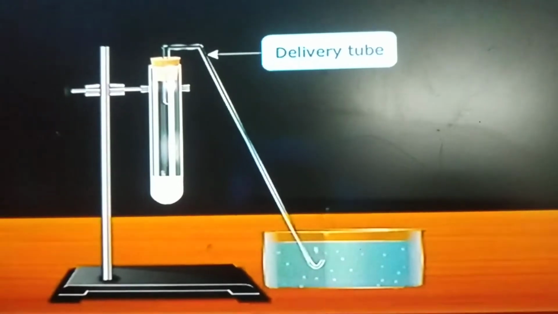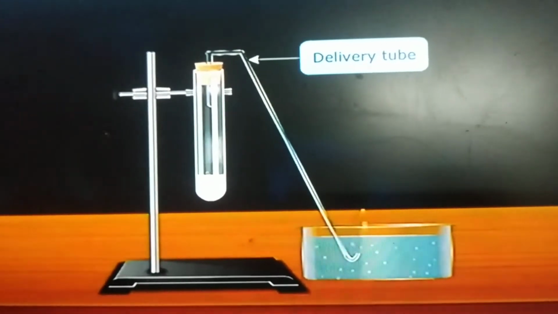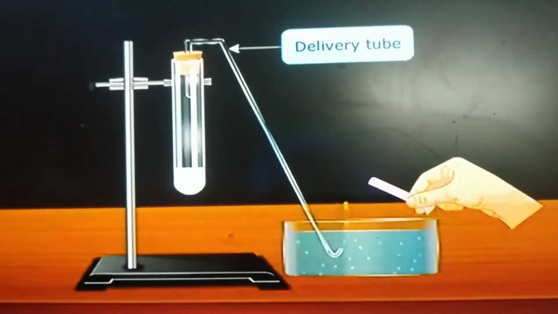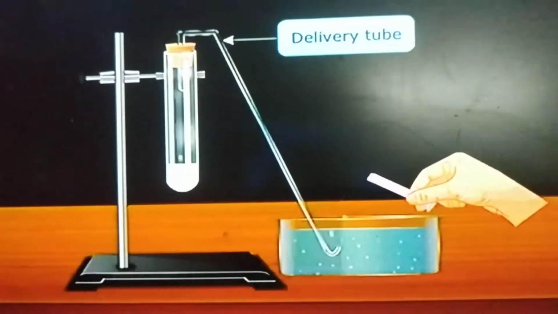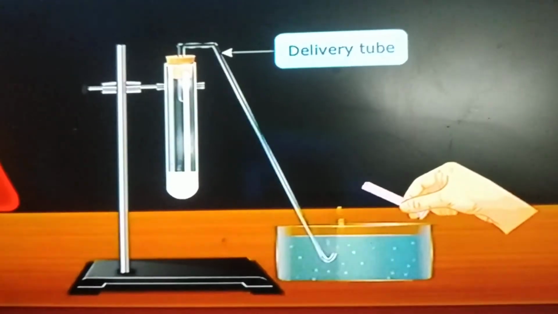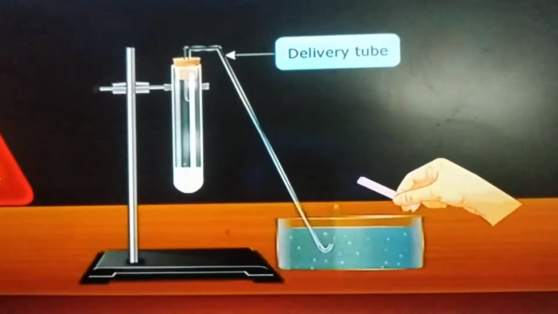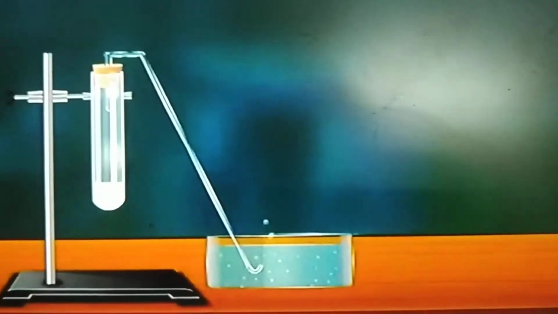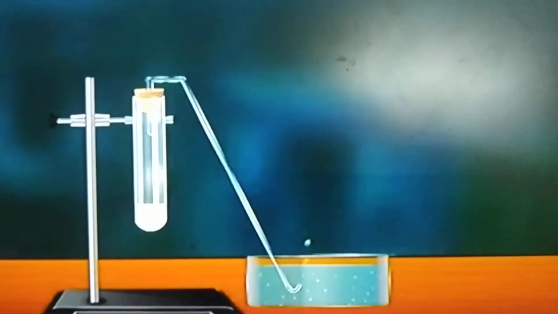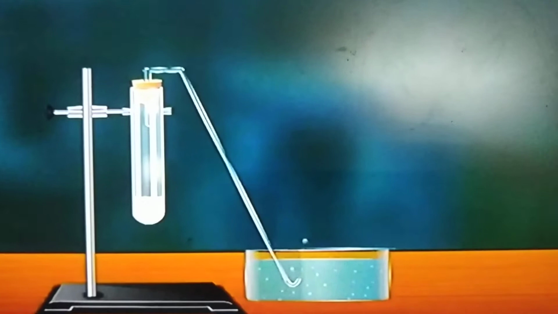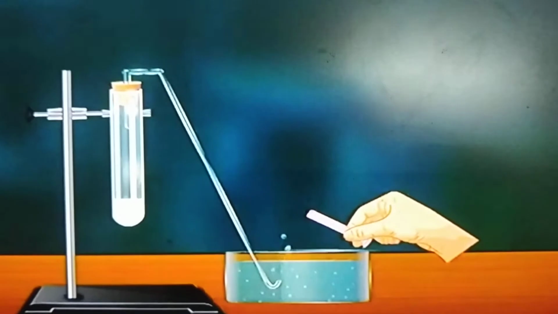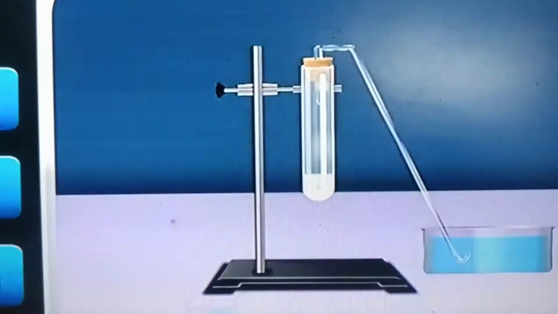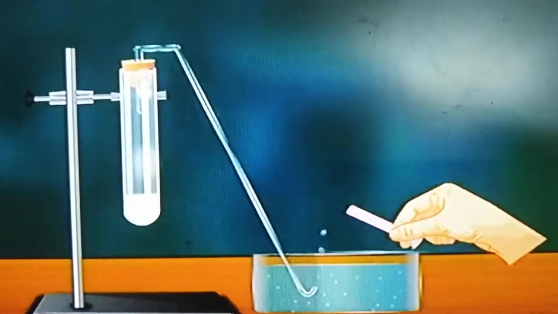Now the gas evolved from the test tube passes through the delivery tube into the soap water. At this time, bring a lighted candle near the gas-filled bubbles in the tub. Observe the reactions. What is happening? The gas is releasing. In this activity, we observe that a colorless and odorless gas comes out of the delivery tube. Bubbles are formed in the soap solution, and the gas evolved burns with a pop sound.